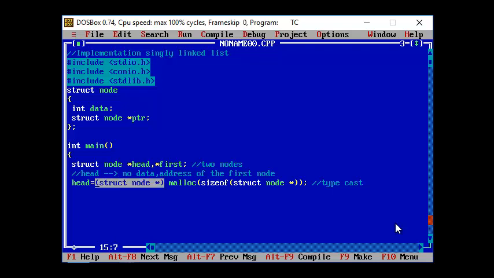Now the memory space has been allotted for my start node or the header node. There will be no data for your header node, always remember that. Initially I'm just giving the value of -1.